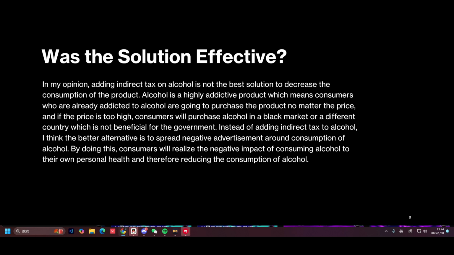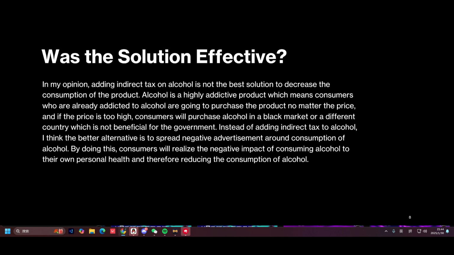Was this solution effective? Well, in my opinion, I think indirect tax on alcohol is not the best solution to decrease the consumption of the product. Alcohol is a highly addictive product, which means that consumers who are already addicted to alcohol are going to purchase the product no matter the price. And if the price is too high, consumers will purchase alcohol in the black market or a different country, which is not beneficial for the government.